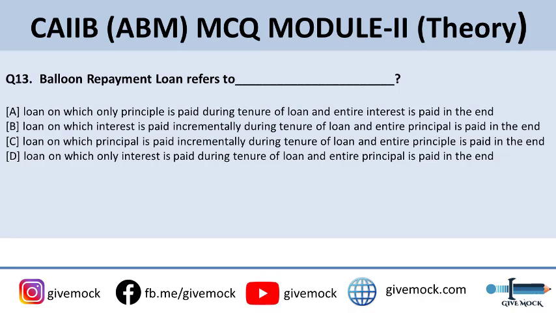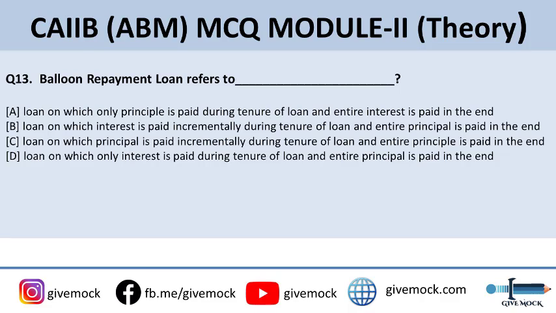Balloon repayment term refers to, options are: A, loan on which only principal is paid during the entire tenure of the loan and interest is paid in the end. Option B, loans on which interest is paid incrementally during the tenure of the loan and entire principal is paid in the end. Option C, loans on which principal is paid incrementally during the tenure of the loan and entire interest is paid in the end.